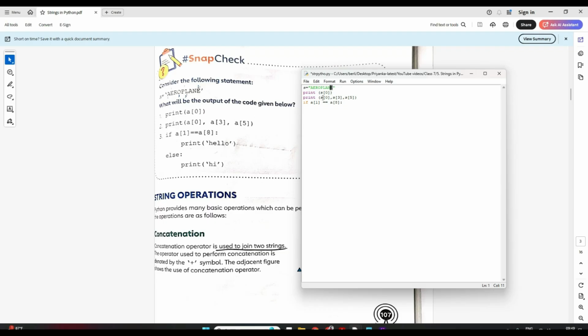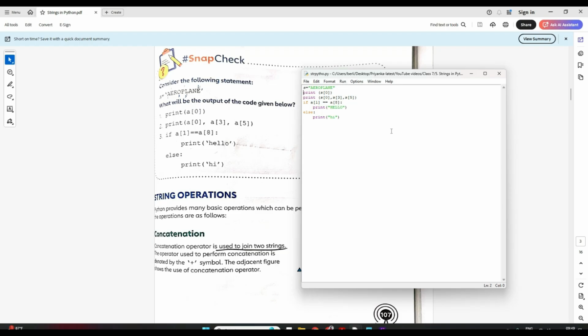So A[8] is also E and A[1] is also E. So this condition is satisfied, right? So if they are equal, then we'll print hello. Else, you remember the else statement, if else, I hope you remember, right? Else we will print hi.